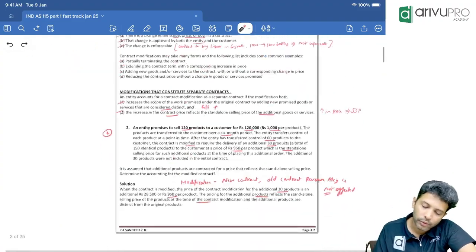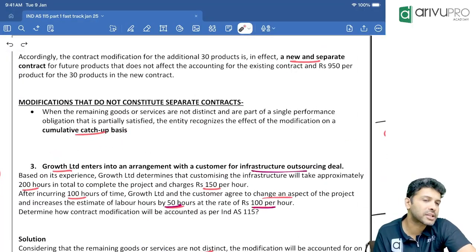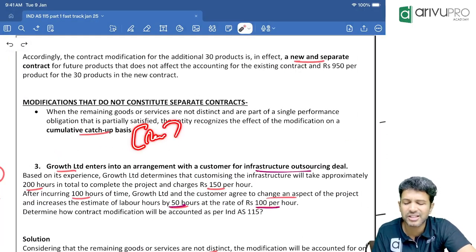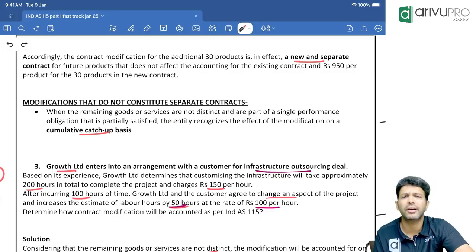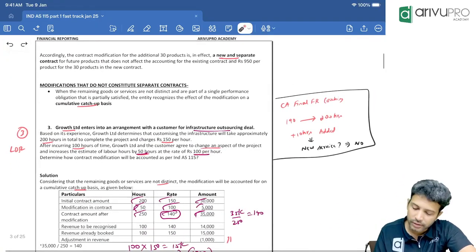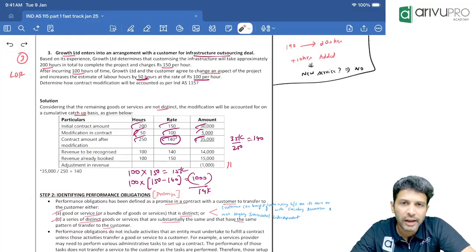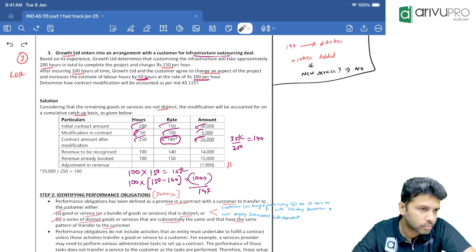Okay. Now, if you cannot treat it as a separate contract, we do an accounting called cumulative catch-up basis accounting. This is nothing but you are adjusting the revenue, either increasing or reducing the revenue. That's what cumulative catch-up basis accounting is. This is your step number one, all the questions and all the drama. Can we move over to step number two now?